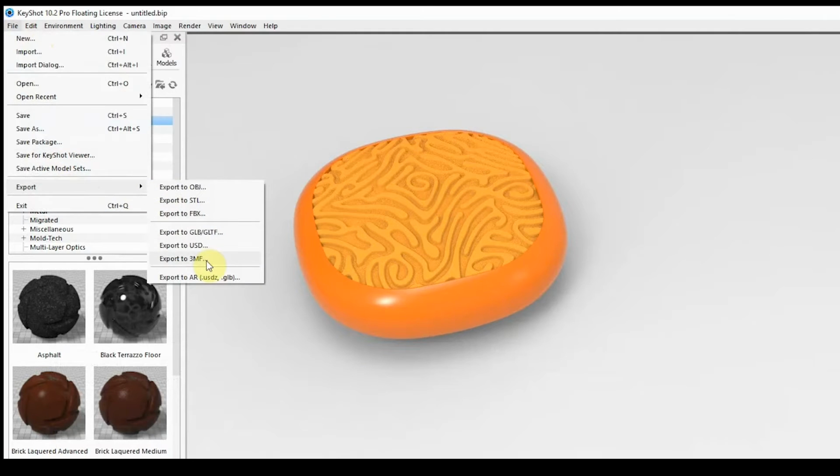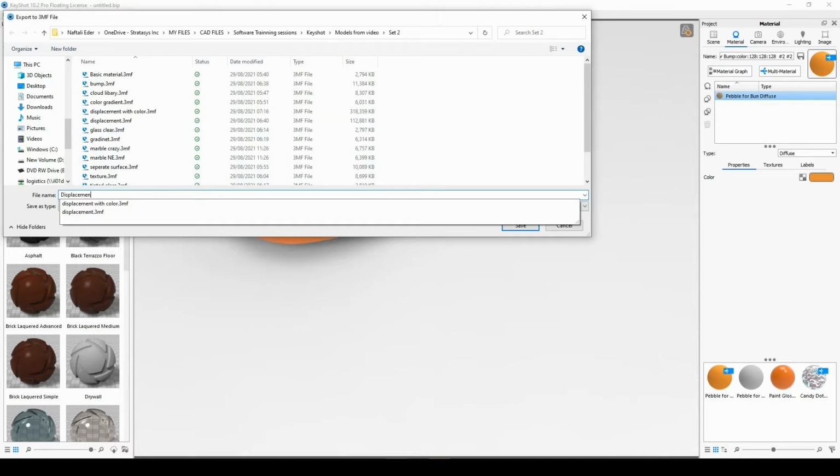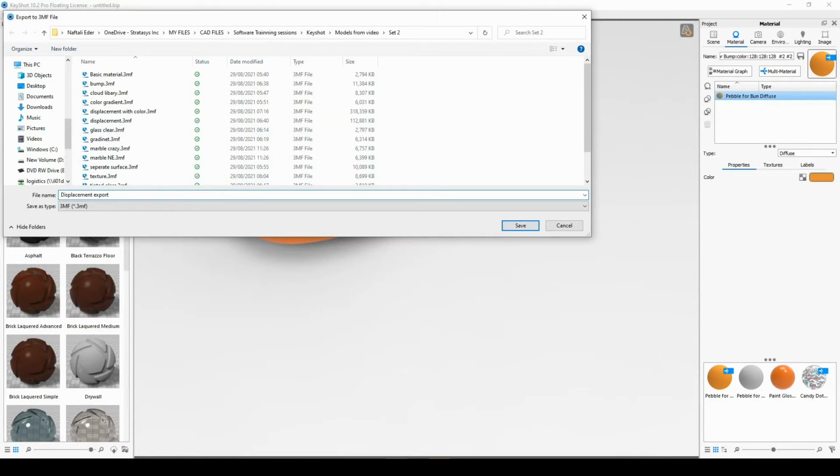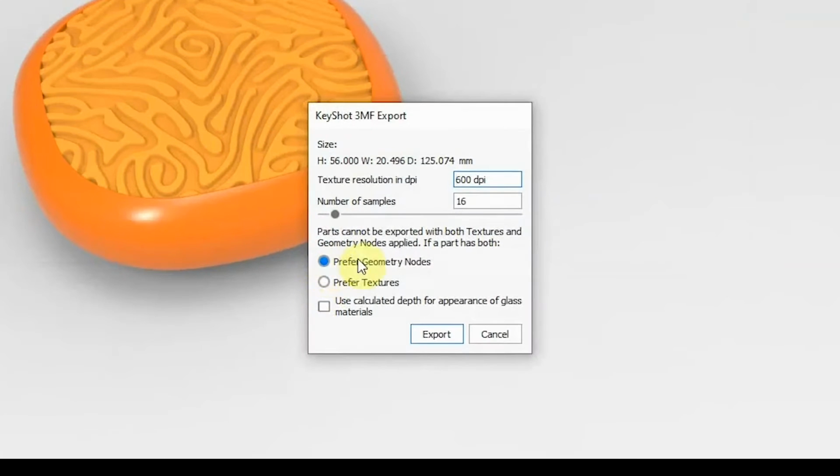So export as a 3MF, and then we can choose our file location and set a name. And here we want to make sure that we've got the prefer geometry nodes selected, and then we can go to export.